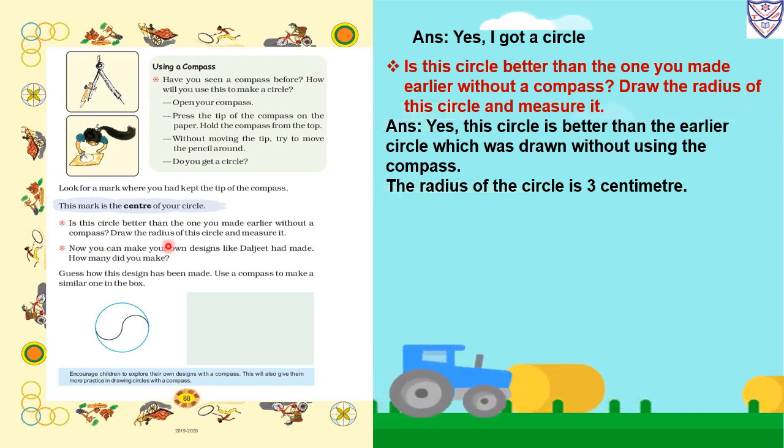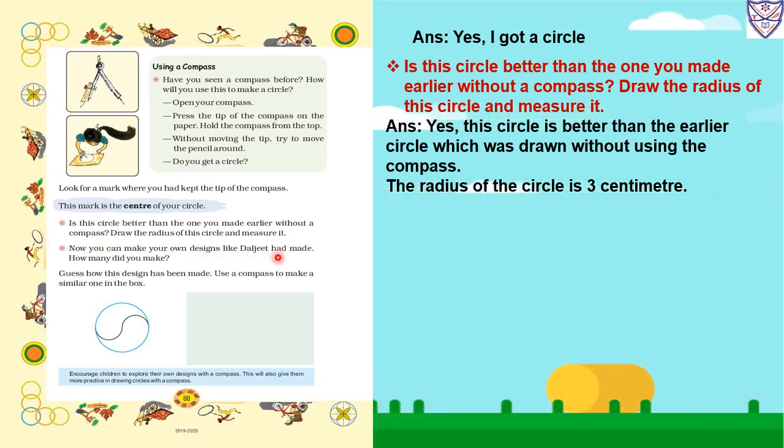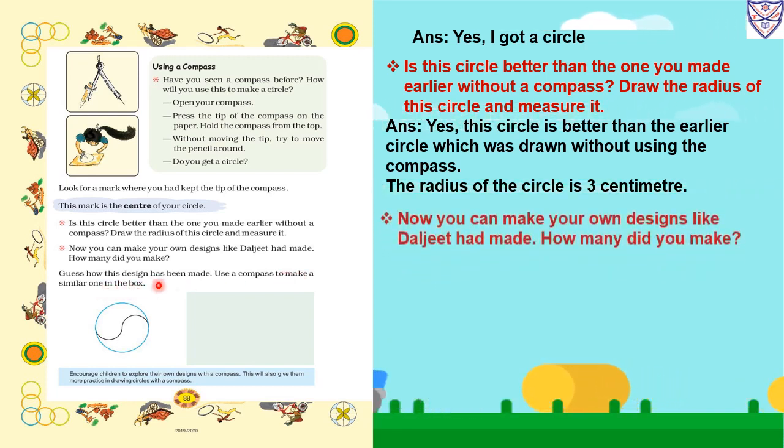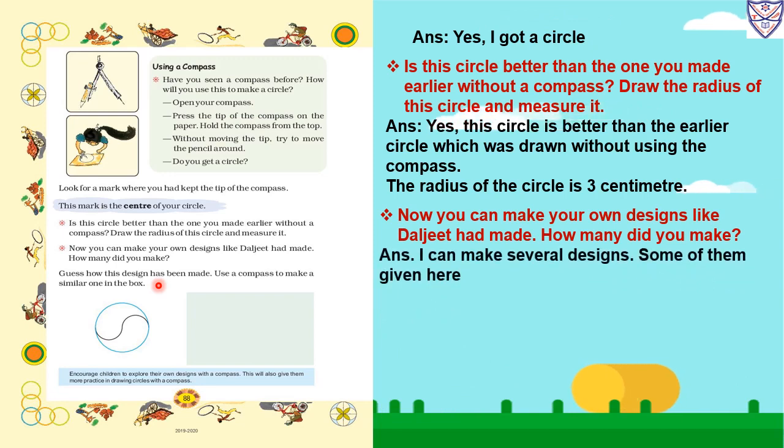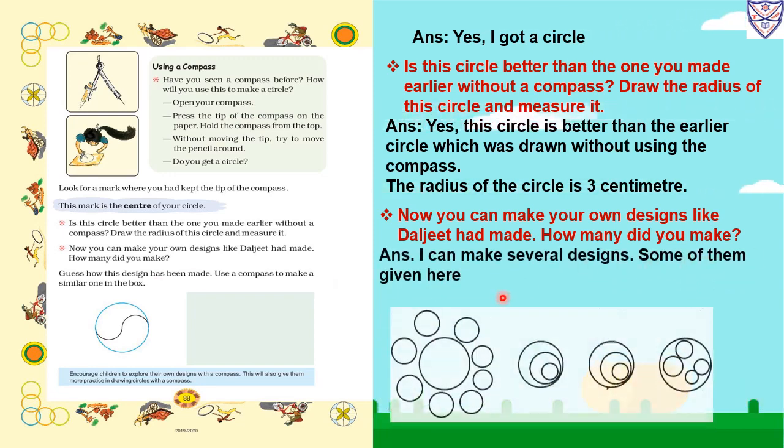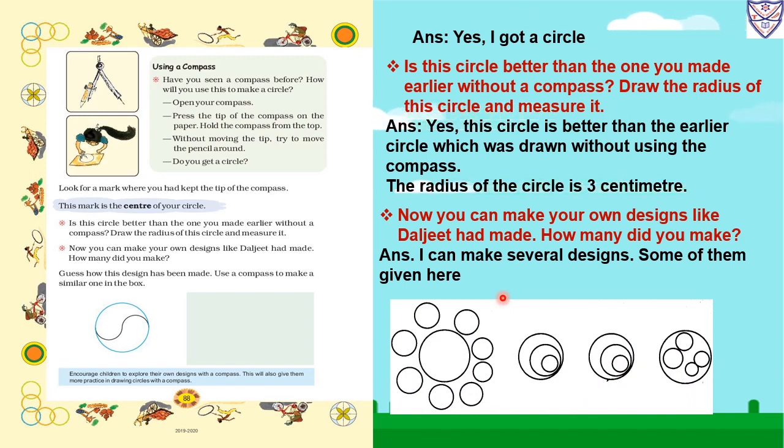Now you can make your own design like Daljit had made. How many did you make? Guess how this design has been made. Use a compass to make a similar one in this box. So I can make several designs, some of them given here. So with the help of a rounder we can make several designs like this. Okay, you can draw.